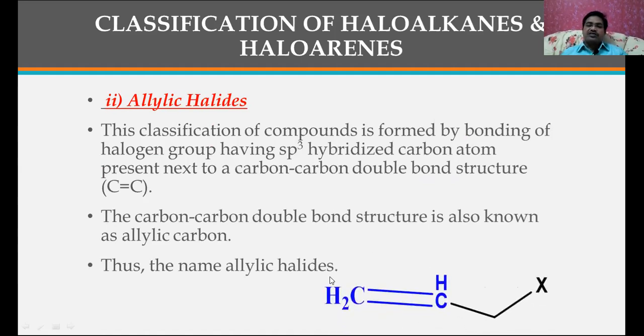See, this is going to be the double bonded carbon, and here this is another carbon which is sp3 hybridized, whereas these two are sp2 hybridized, and that's why this comes under allylic halides, the sp3 carbon halogen attached one. This type of compound is called allylic halides, and this group here to here is called the allyl group, and halogen attached to this allyl group is called allylic halide. For example, allylic chloride or allylic bromide, like that.